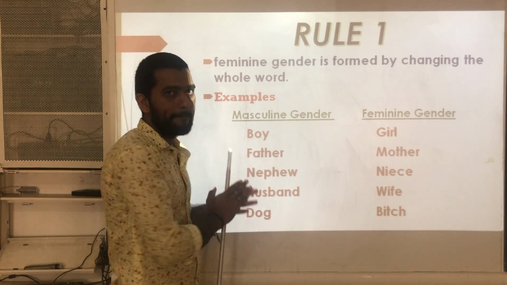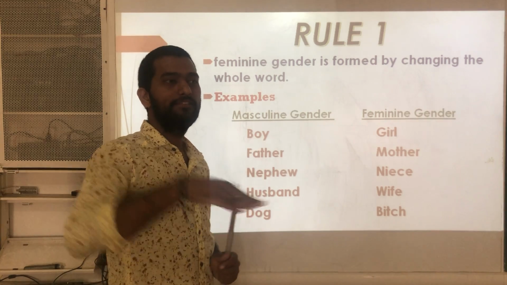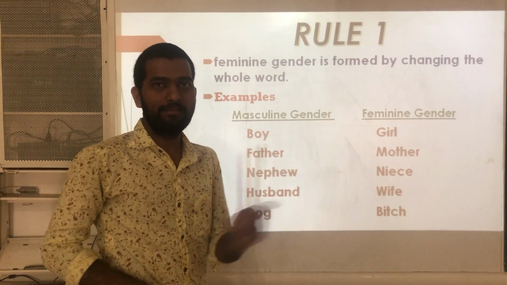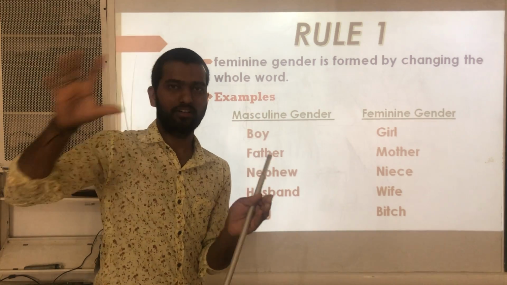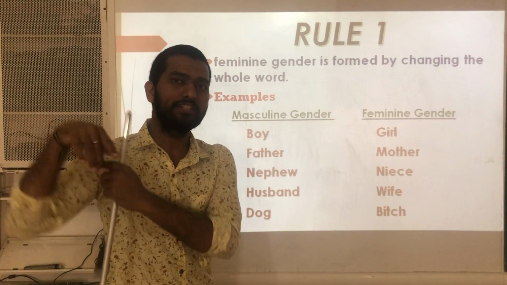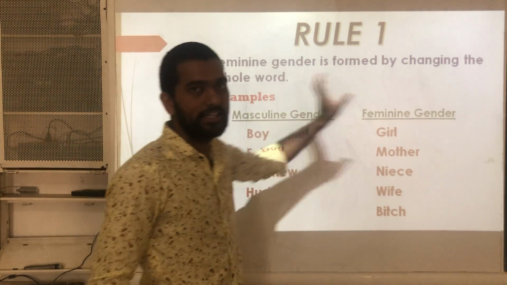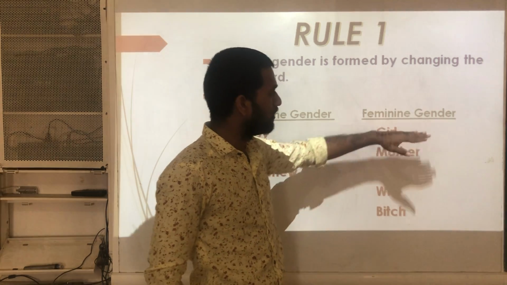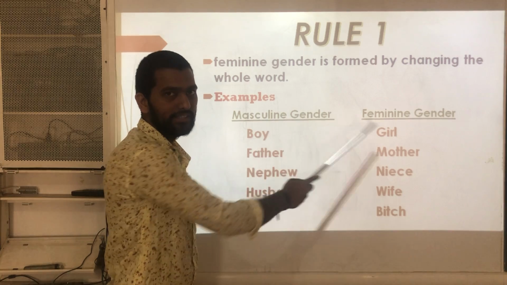For example, stepson is masculine gender, and if it is to be converted into feminine gender, we just write daughter in place of son, then it becomes stepdaughter. So we are not changing the whole word there, but here we are changing the total word. Boy is totally converted into a new word, that is girl. So now this is the feminine gender of boy: boy, girl.